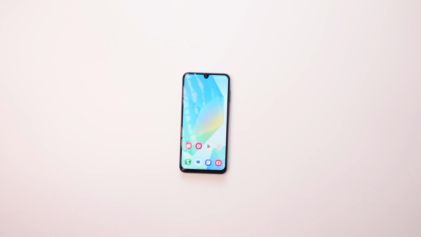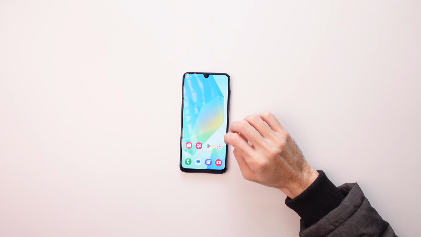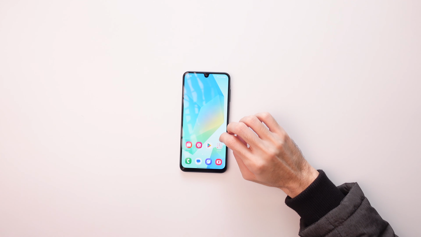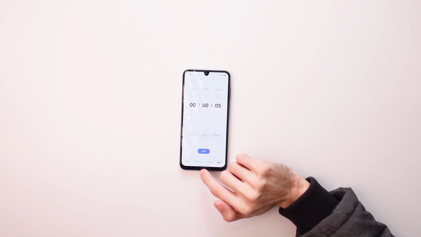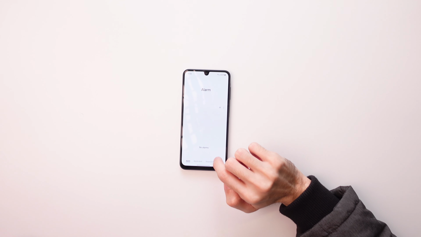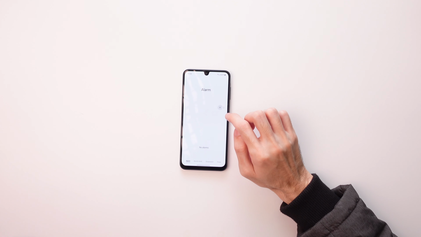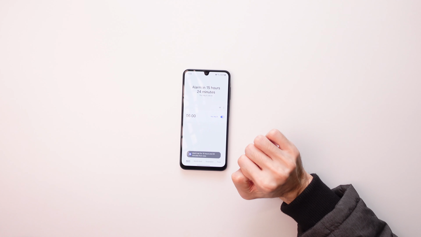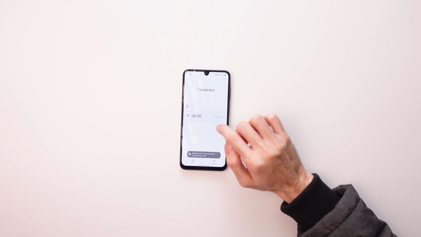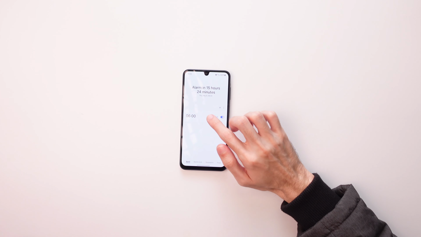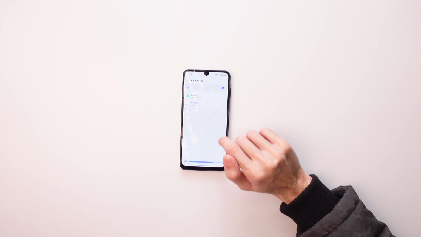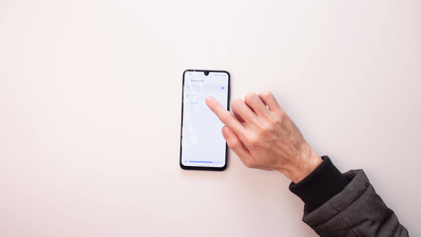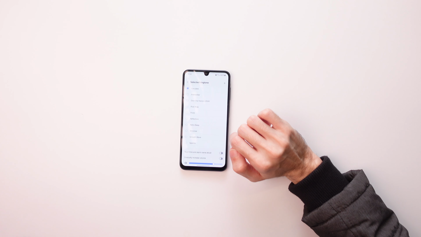This is the Galaxy A16, and in this video I'll show you how to change the alarm sound ringtone on your phone. Go to the clock app and then tap alarm. I'll just make an alarm here quickly, and now we just tap on the alarm, tap alarm sound. You can choose from Spotify or ringtone.